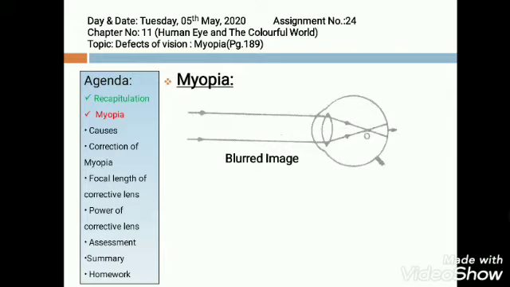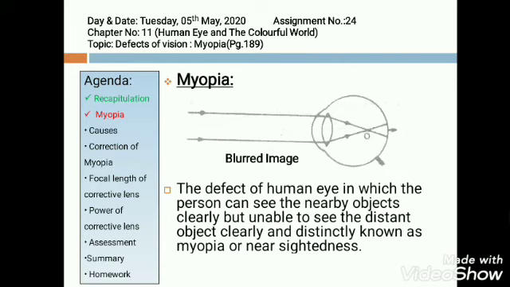In such a case, the image of the distant object is formed in front of the retina, as you can see in the figure. It is because the eye lens remains too converging, forming the image of the object in front of the retina. The defect of the human eye, in which the person can see nearby objects clearly but is unable to see distant objects clearly and distinctly, is known as myopia, also known as nearsightedness.